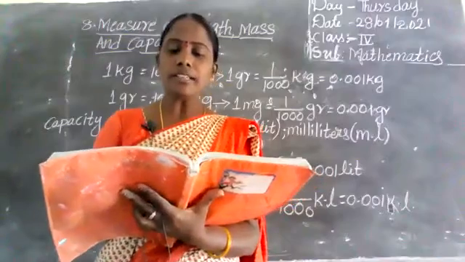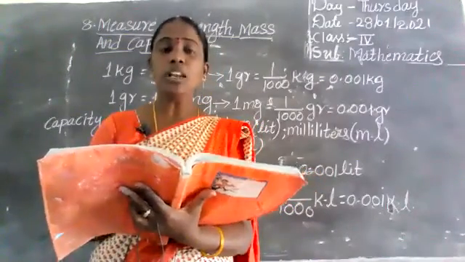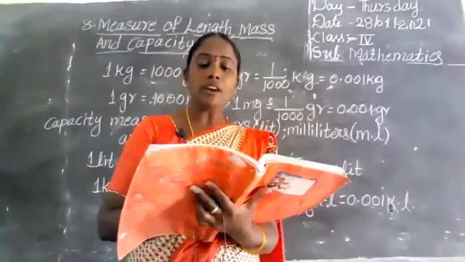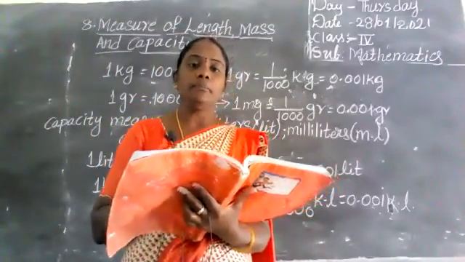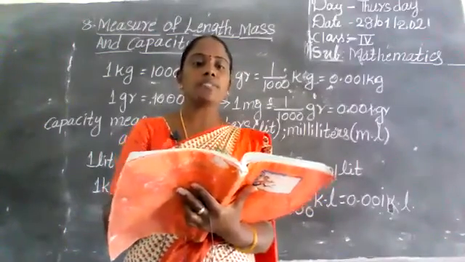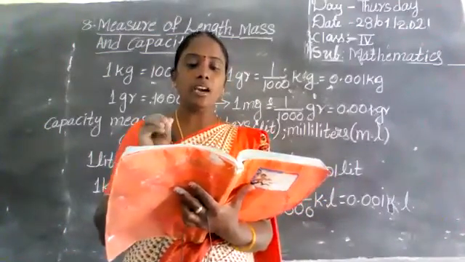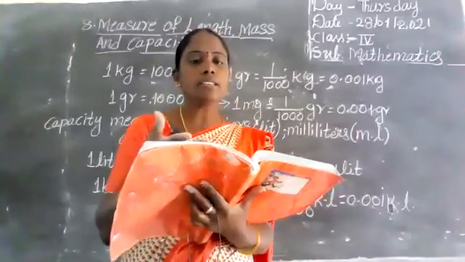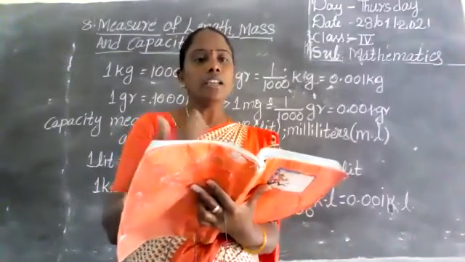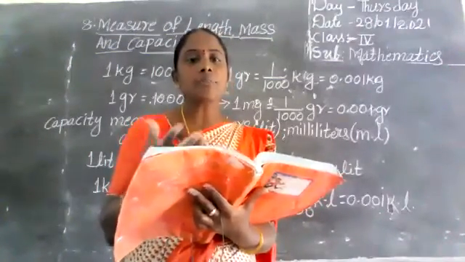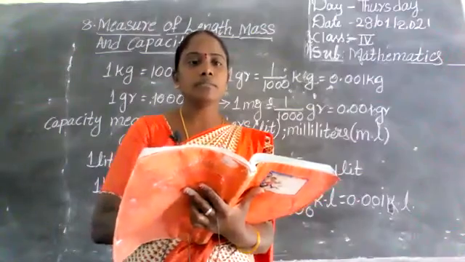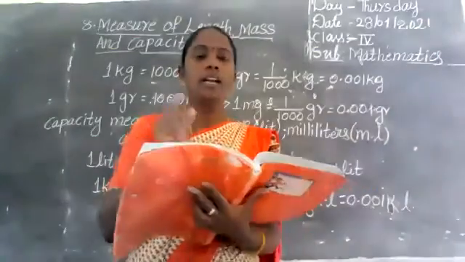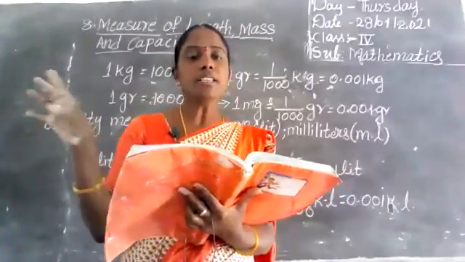Next, third bit. Select suitable measurements and fill in the blanks. First one, the length of your notebook is 18 meters or centimeters or kilograms or grams or liters or milliliters. Length of your notebook, 18. How can we say? Yes, very good, centimeters. 18 centimeters. In that blank we have to write centimeters.